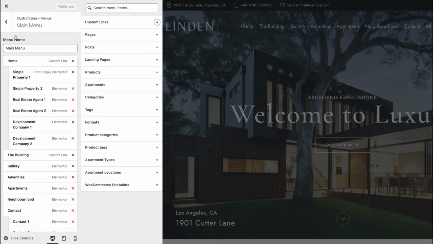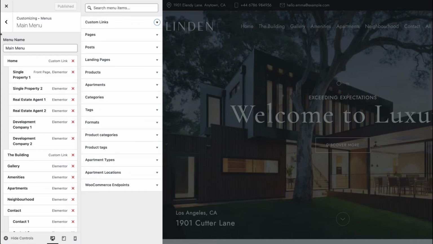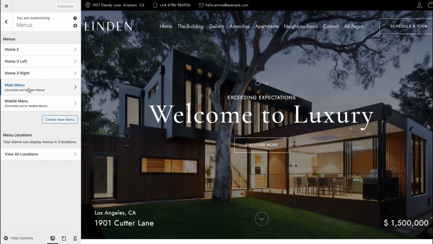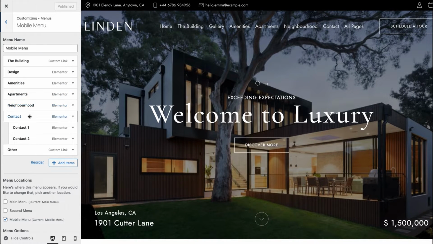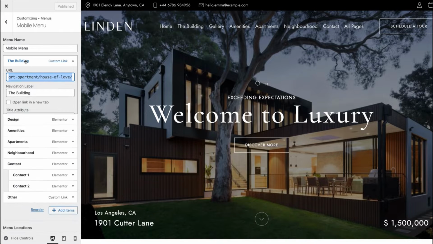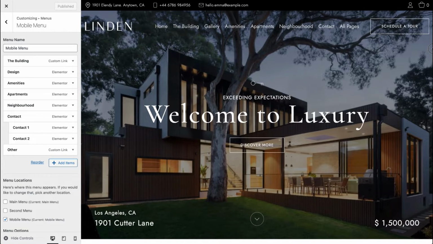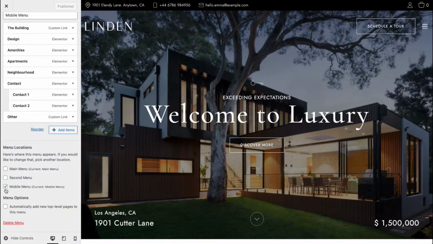We are currently editing the main menu, the one that appears in the header, but we can separately set up a mobile menu. For mobile we can reshuffle, we can show fewer pages. In the same way, you just set it up and make sure that mobile menu is selected right here.